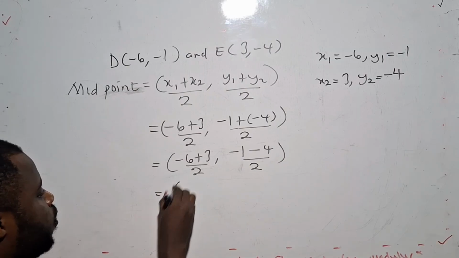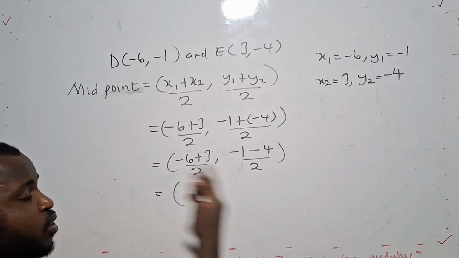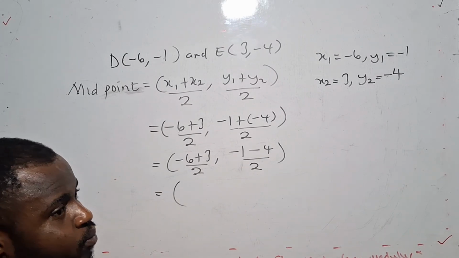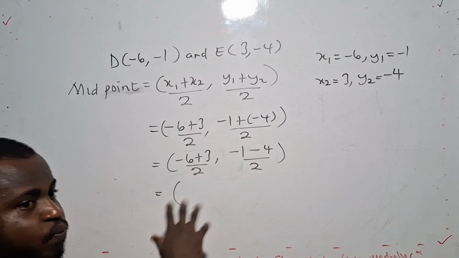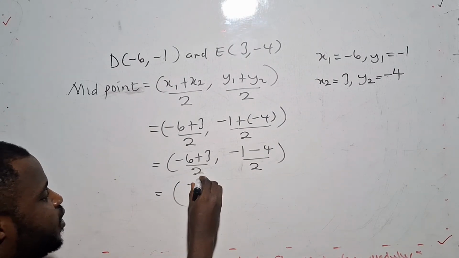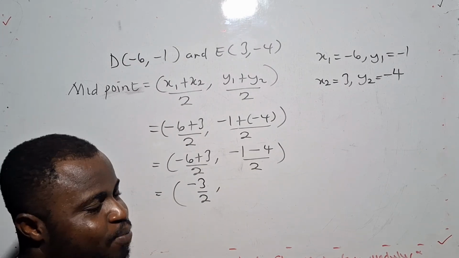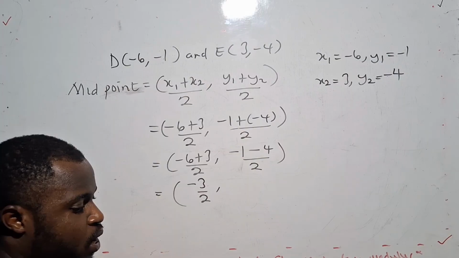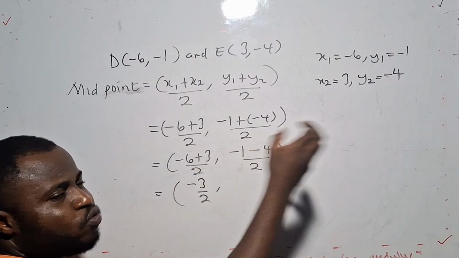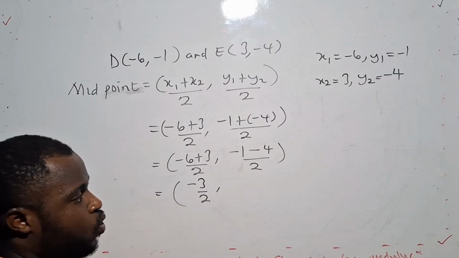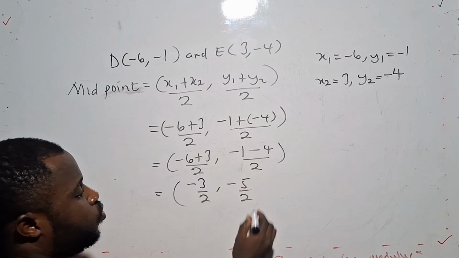All on 2. Now I can simplify this. -6 plus 3. And I told you, anytime you see negative, without the calculator, assume you are owing somebody 6, then you want to pay 3. So we are going to owe 3, -3 all on 2. And this one, -1 minus 4. You were owing 1 and you want to borrow again. So you're owing 1, you want to borrow 4. So you are going to owe 5, -5 all on 2.